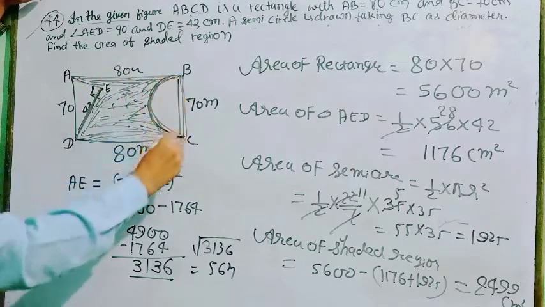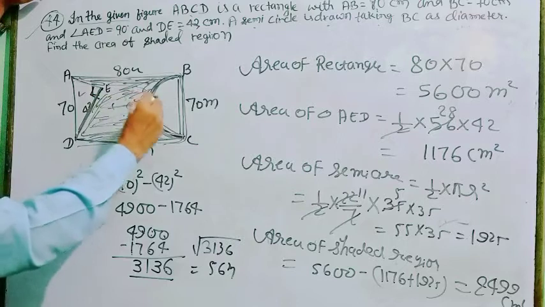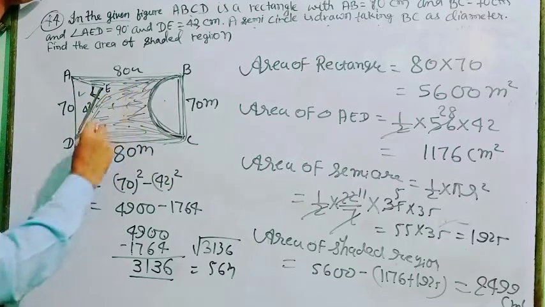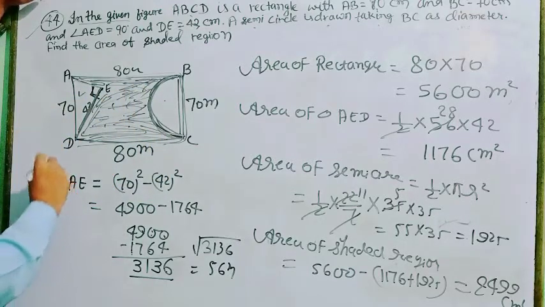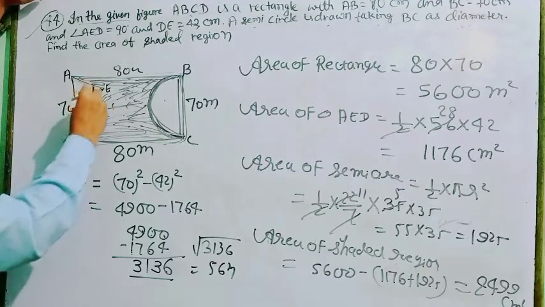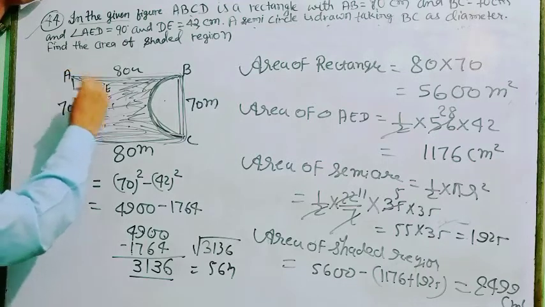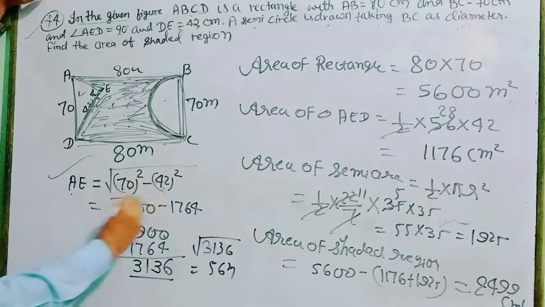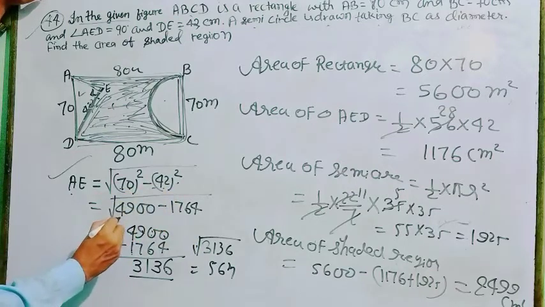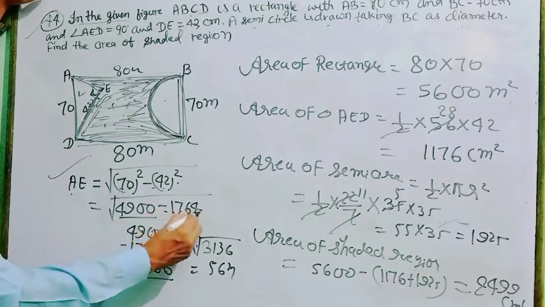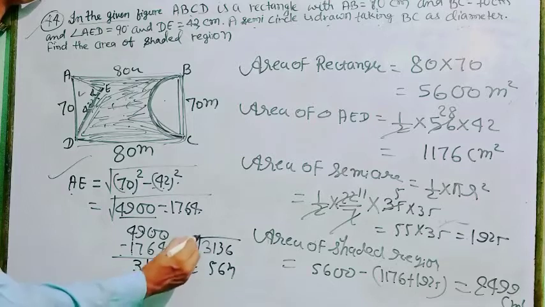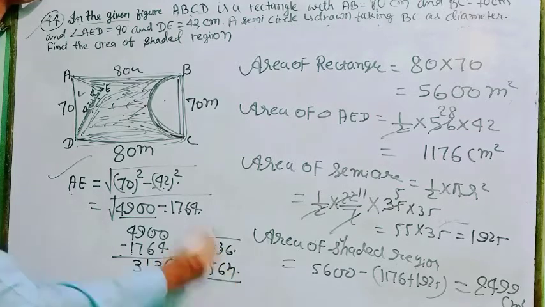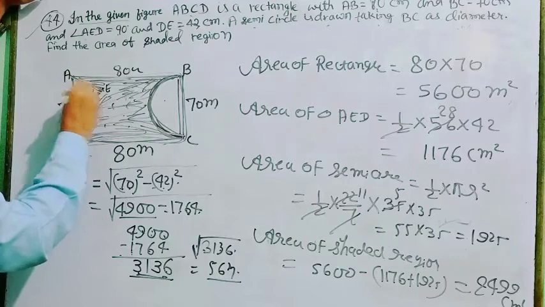So first you find what is the area of rectangle and subtract the area of triangle and area of semicircle, then get your solution, then what is the shaded region. So in the right angle triangle it is 90 degree, so hypotenuse is 70 and perpendicular is 42. So what is the base? So first we find A under root 70 square minus 42 square, so under root this. So we find that 70 square minus 42 square, 4900 minus 1764, that is 3136, and the root of 3136 is 56. So A is 56.